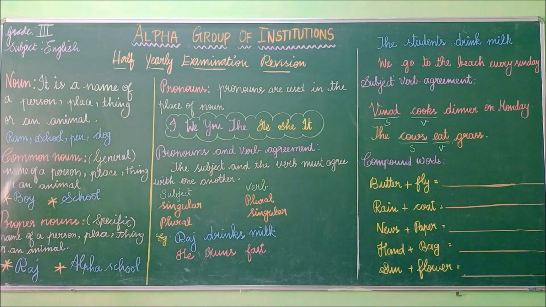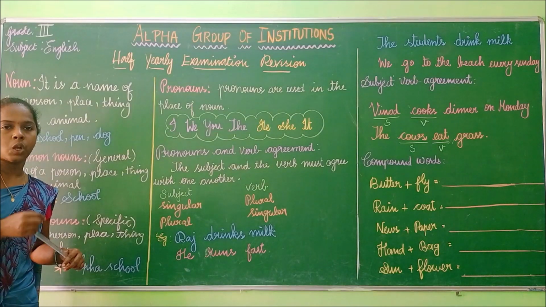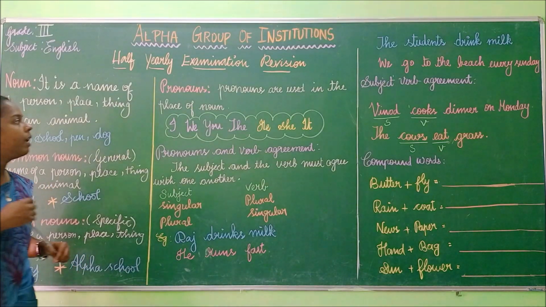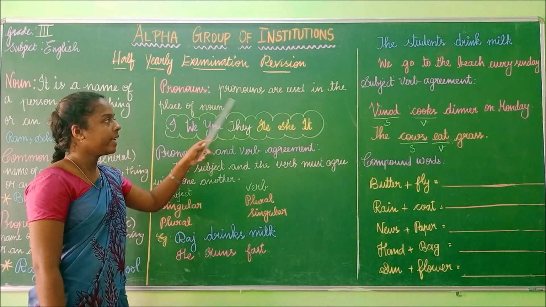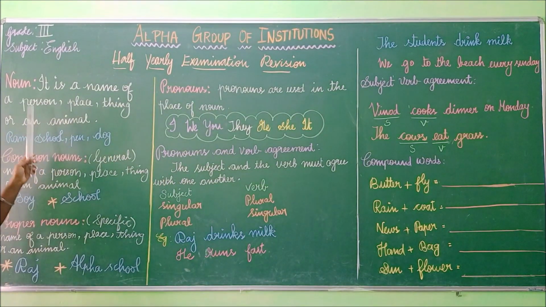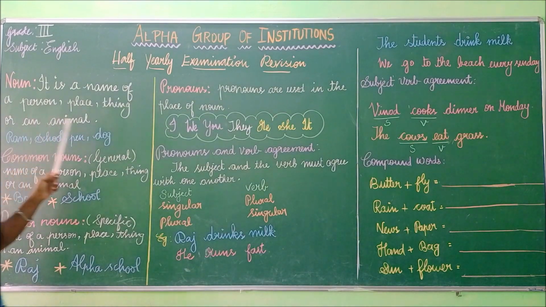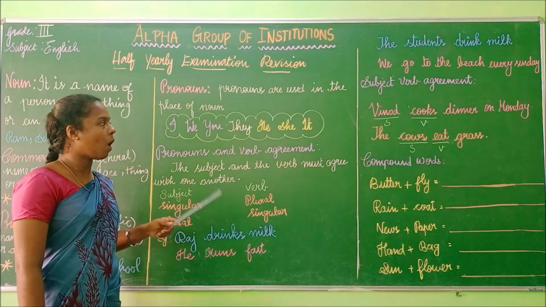Have you understood, children? Common noun, proper noun. In the examination, you have to identify whether the bolded word is a common noun or a proper noun. Pronouns. Pronouns are used in the place of nouns. So see, pronouns are used in the place of nouns. Now tell me, children, what is a noun? It is a name of a person, place, thing, or an animal. So the pronoun is used in the place of a noun.